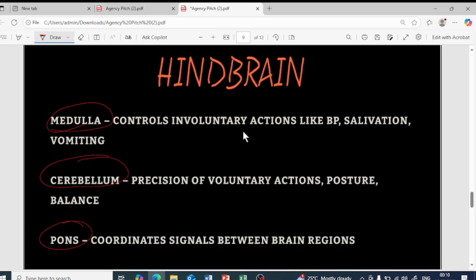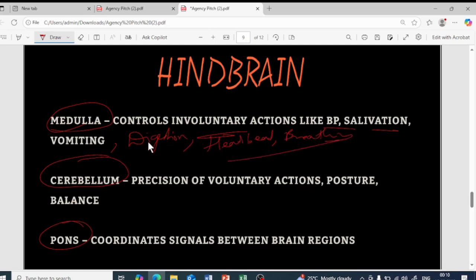I have already discussed what involuntary actions are, right? All this is controlled by the medulla part of the hindbrain, which also includes digestion. Heartbeat is controlled by it, and breathing is controlled by it. All this is controlled by the medulla part of it.